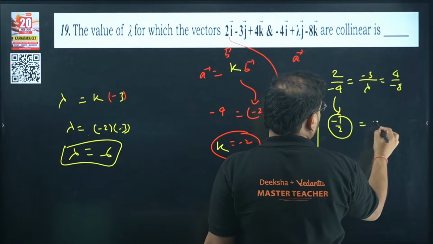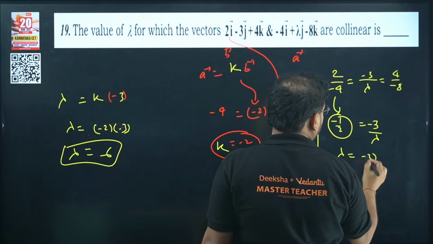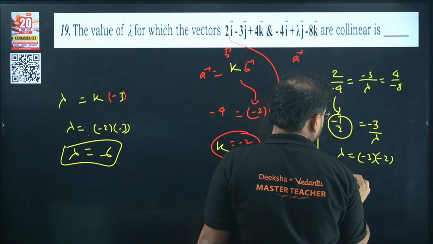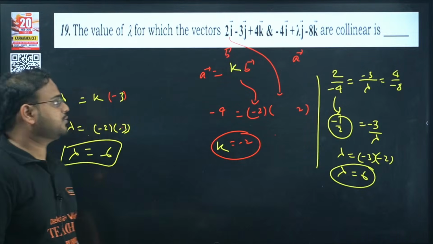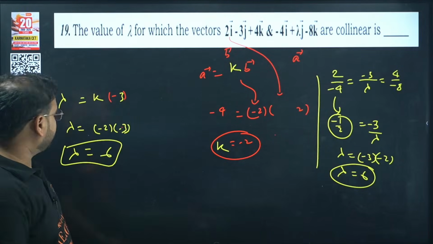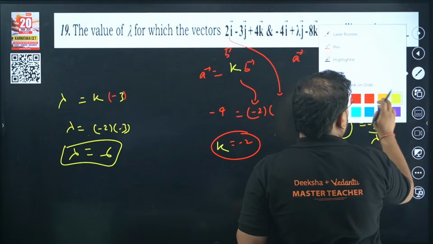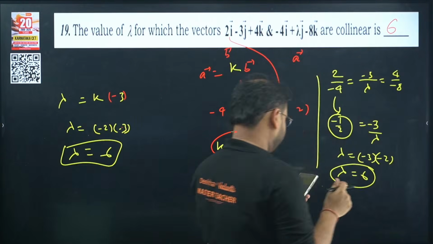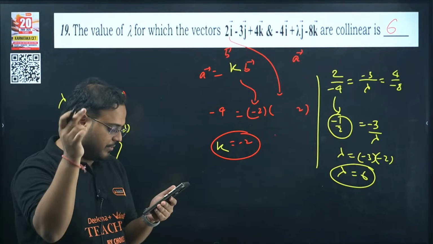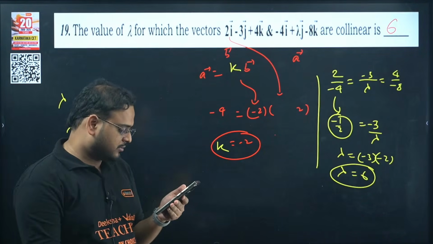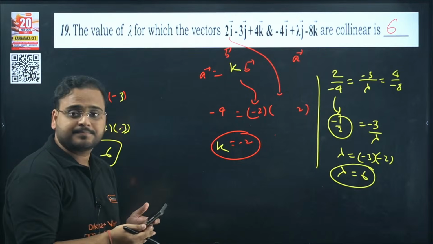So if you use minus 1 by 2 equal to minus 3 by lambda, you'll have the value of lambda as minus 3 into minus 2. So it will be 6 only. You can go with the ratio also, it will be 6 only. Okay, not minus 6. Answer is 6 here. Check. So everyone, change your answers. Alan, Nagaraj, Kumud. It is 6, not minus 6.